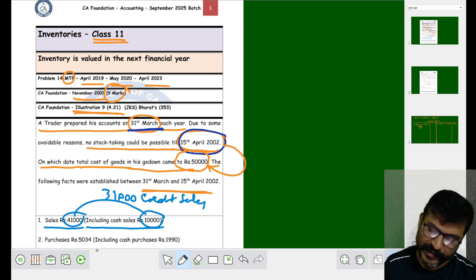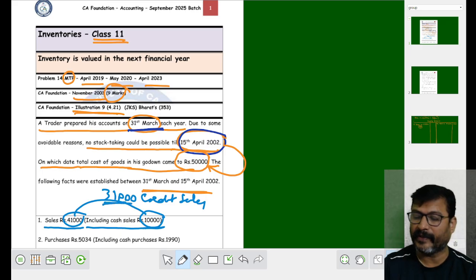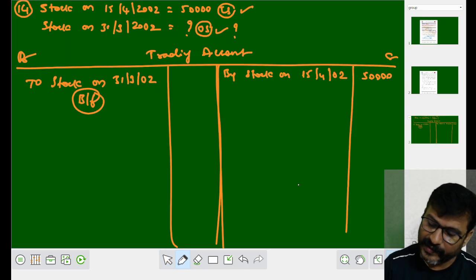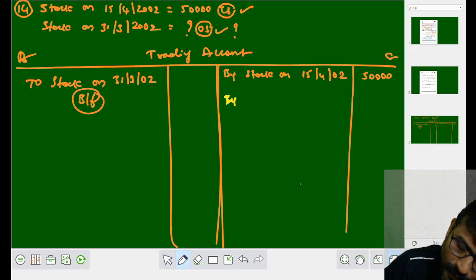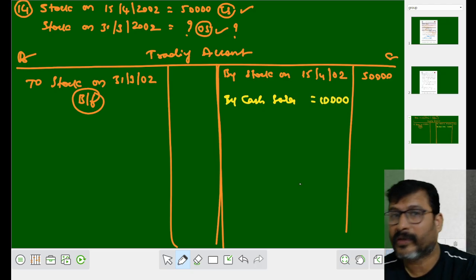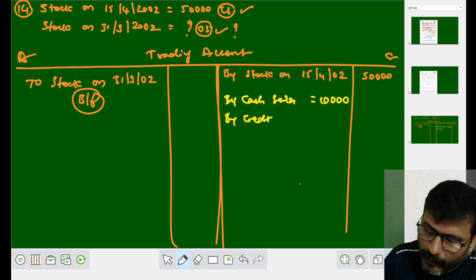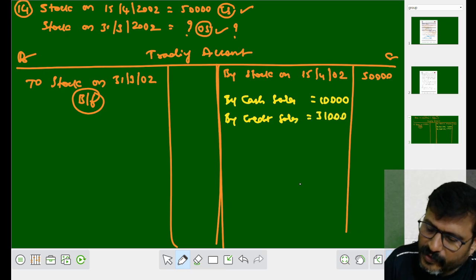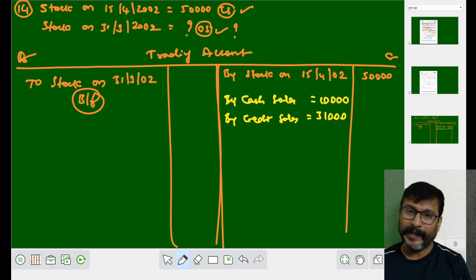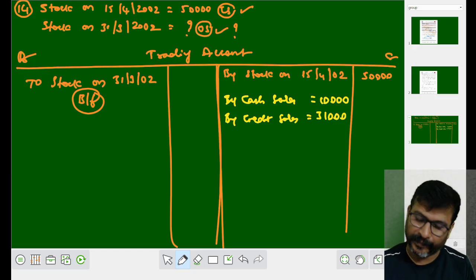So cash sales is 10,000, credit sales is 31,000. Let us write by cash sales 10,000, by credit sales 31,000. Let it be in the inner column only. Fine. Next.